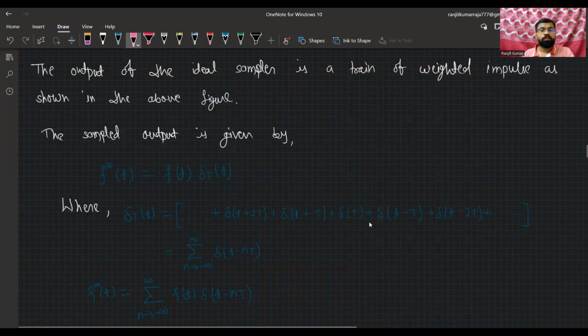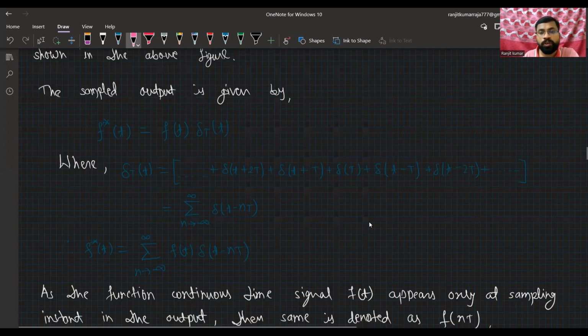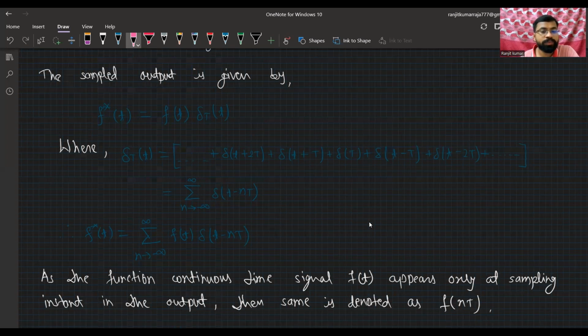Now we can write it in the summation form, n tending from minus infinity to plus infinity, delta T of t. So now we can substitute delta T of t in f star of t. It will become f star of t equals the summation, n tends to minus infinity to infinity, of f(t) delta of (t minus nT).